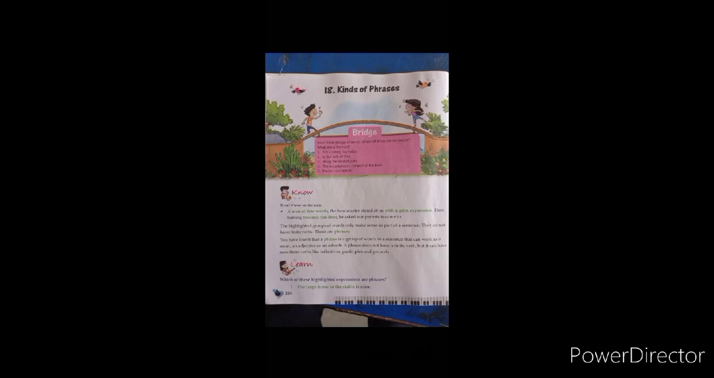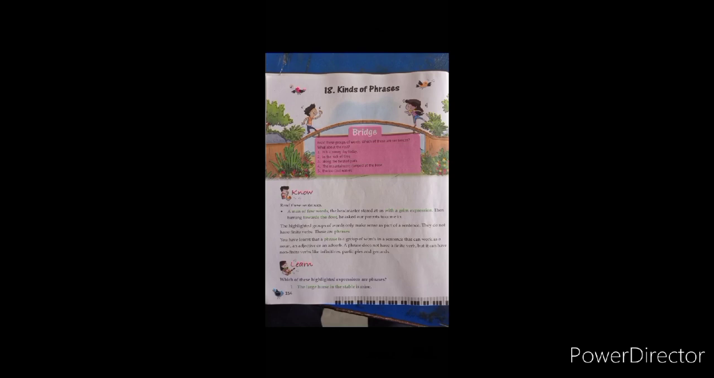So try to understand the meaning of the phrase. The highlighted group of words only makes sense as part of a sentence. It means the phrase will only help to make sense in a complete sentence. It will not give a complete sense. They do not have finite verbs. The big thing is that you will not get any kind of finite verb in a phrase. These are phrases.